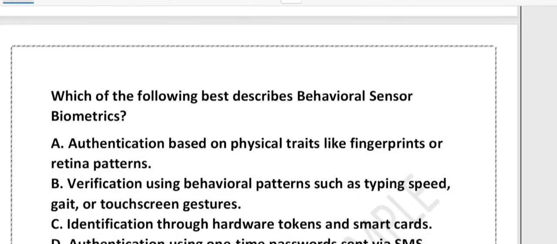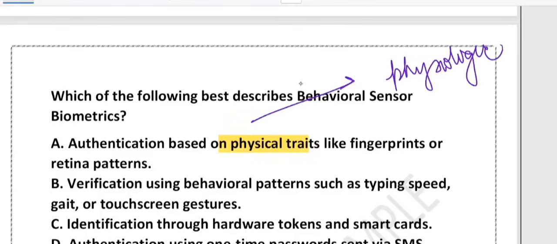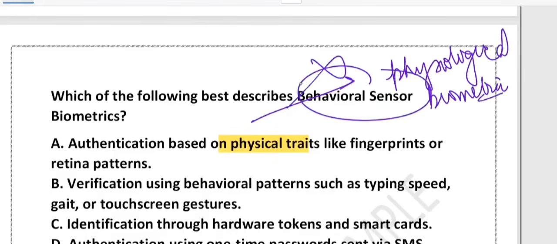So let's see option A. Option A is all about physical traits, like fingerprint or retina scan. So that is called physiological biometric. This is not behavioral biometric.